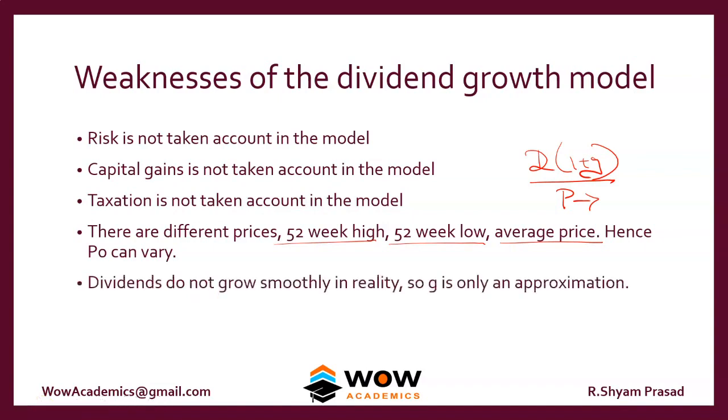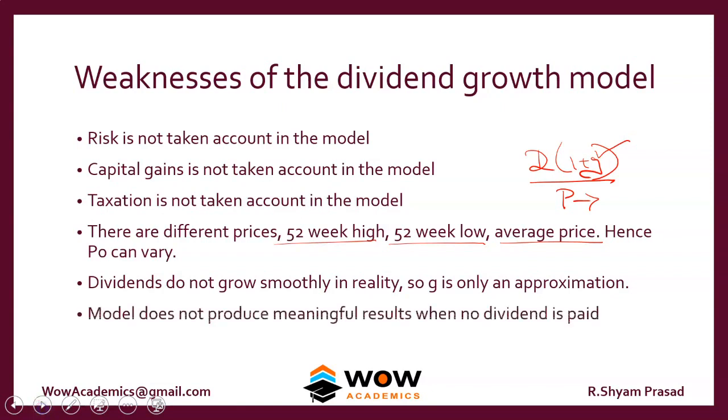Dividends actually do not grow smoothly in reality. So the G that we take here, the growth rate in dividends that we take here, is an assumption. The model does not produce a meaningful result if no dividend is paid. So assume that D0 itself is just 0. So the answer is 0. So this model cannot work in all the places. This model has several weaknesses, and this might be asked as a theory question as a part of a 10 mark or a 20 mark question.